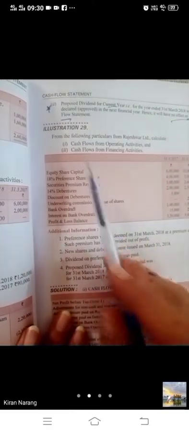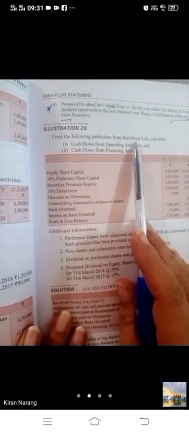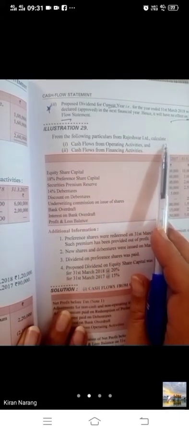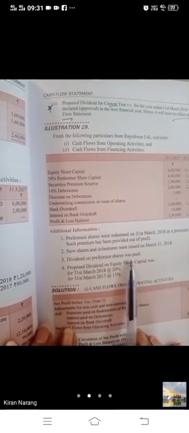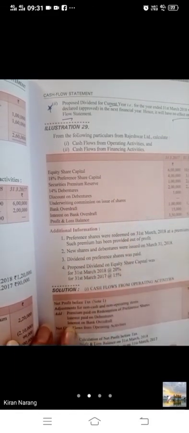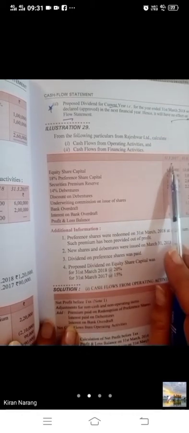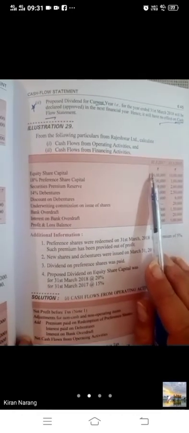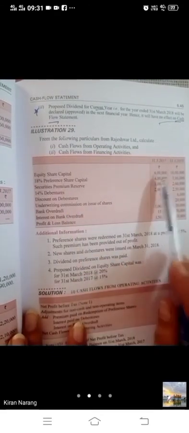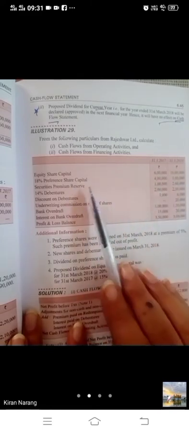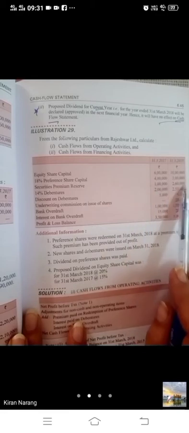Next question, bache. From the following particulars of Rajeshwar Limited, calculate cash flow from operating activities and cash flow from financing activities. So first we will make the financing activities. Now this time 17 is given in front of 18, 18 is given at the back. So we will see the difference from here to here. Equity share 6 to 10. Preference share 4 to 3. Security premium 1 lakh to 2 lakh 60,000.